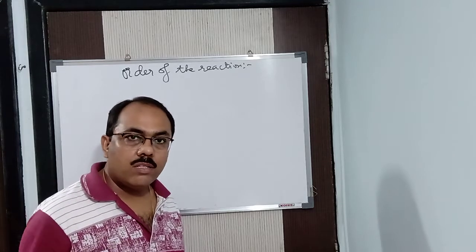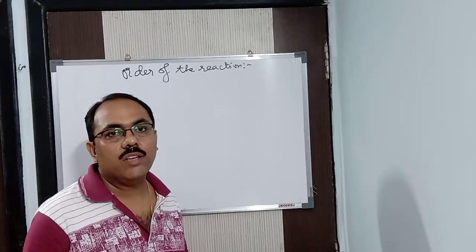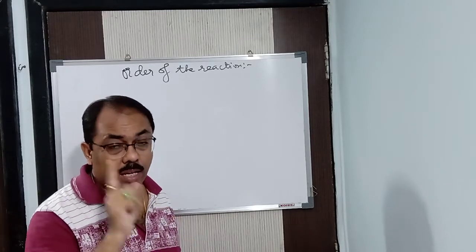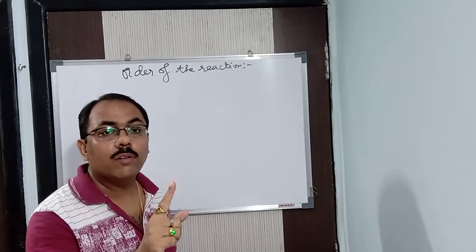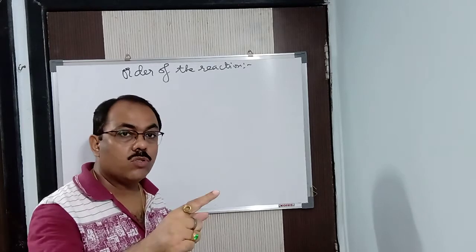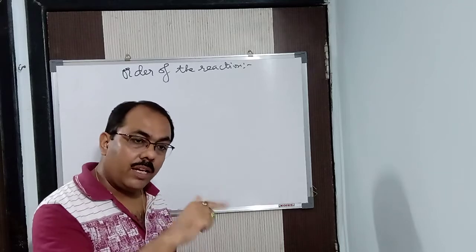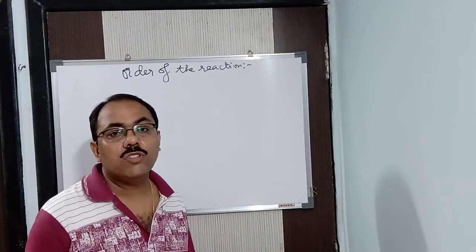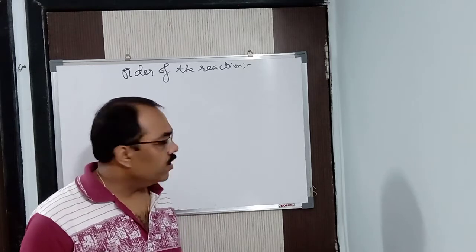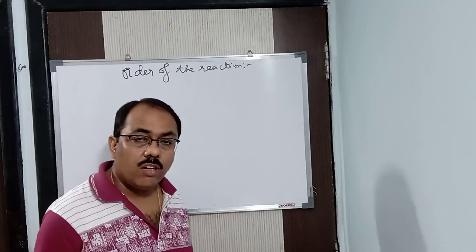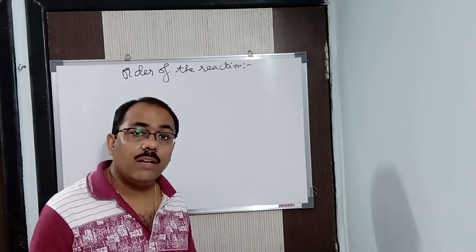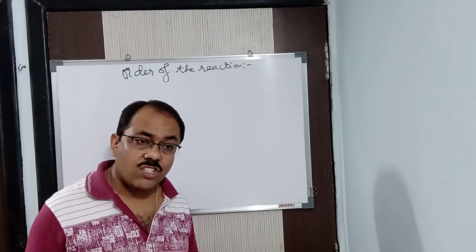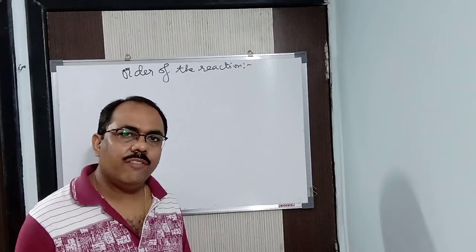So it's the sum of the powers to which the molar concentration terms are raised in the rate law. If it is a rate law, then you add up the power. If it is not, again and again I am saying, then you don't add up the power. You have to see which is the slow step, find the rate from there, and then add up the power. Or the rate equation will be given to you. In this case, the rate equation is given. What order did we get here? Zero order. So the order of the reaction can be anything. It can be 0, 1, 2, 3, 4. It can be fractional, it can be negative. How can it be negative?